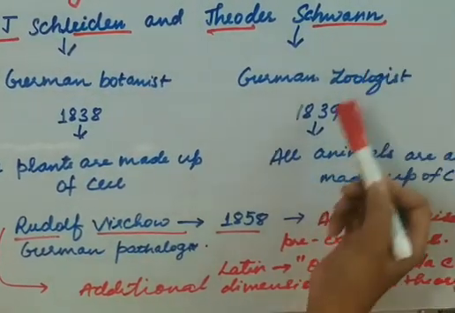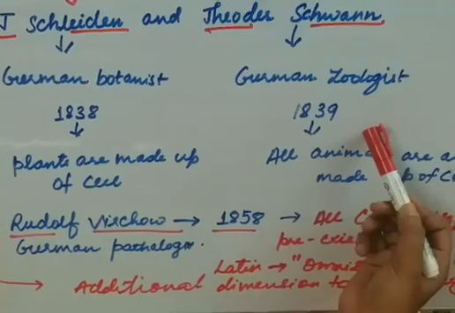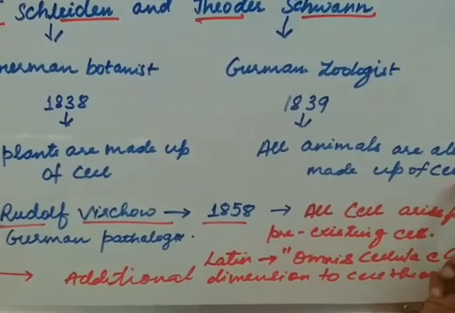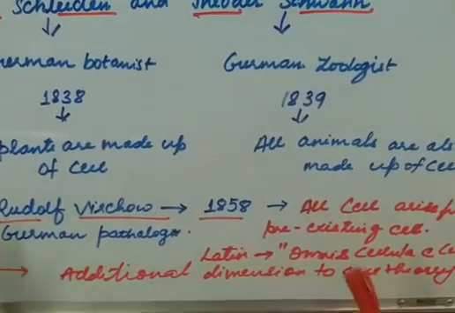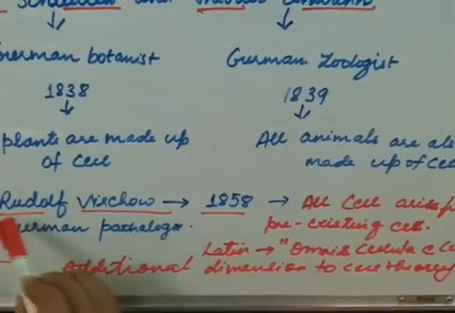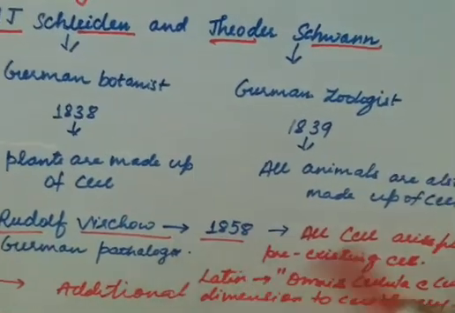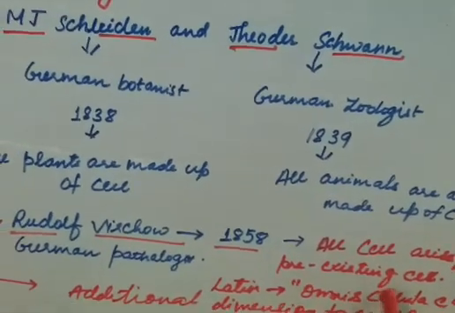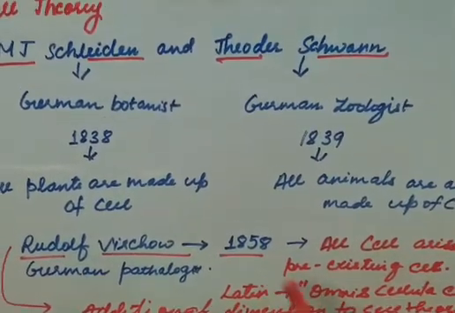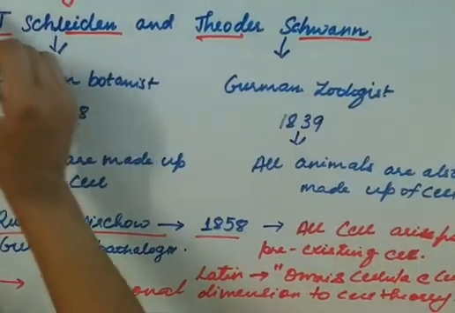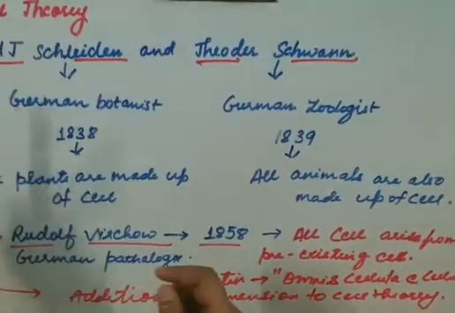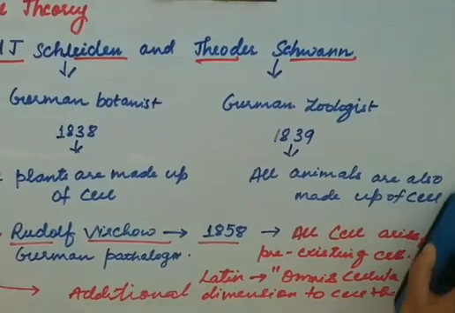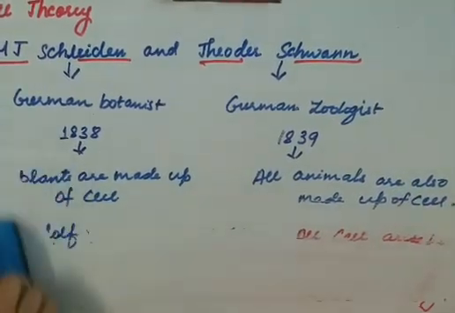On the other hand, Schwann, a zoologist, in 1839 said that all animals are also made up of cells. But an additional dimension to the cell theory was given by Rudolf Virchow, who later in 1858 said that all cells arise from a pre-existing cell. Together this helps in formulating the three postulates of the cell theory. So the three postulates are: